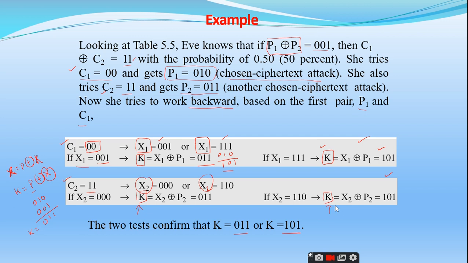So here you can observe that Eve has taken two plain texts and two ciphertexts. She has identified the difference between the plain texts and the ciphertexts correspondingly. Then she does some reverse engineering and tries to find the key. This is what is called differential cryptanalysis. Is it clear?